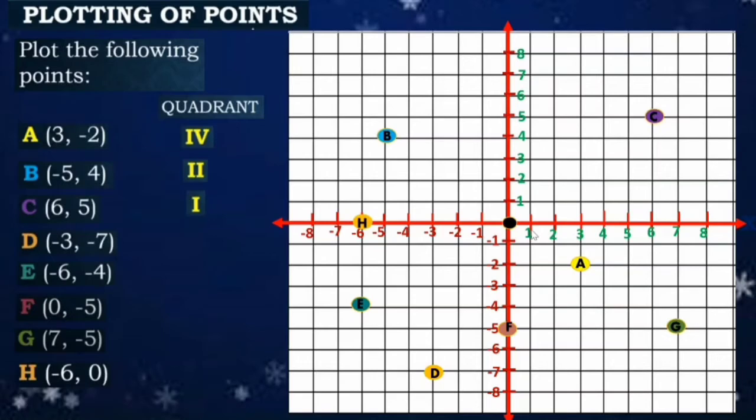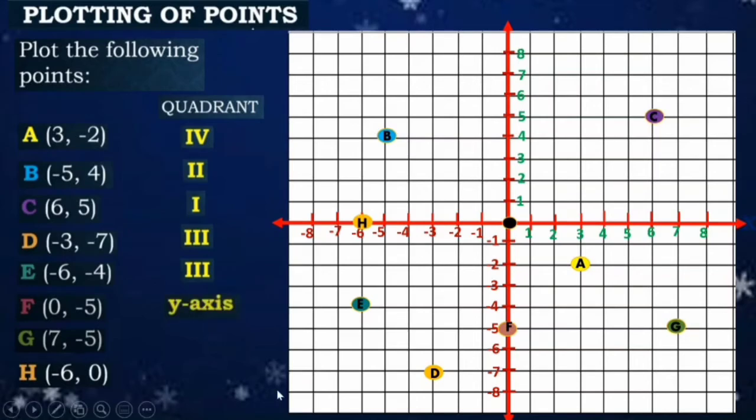So, point C lies on quadrant 1 because it is both positive. Okay, pag parehas positive, it lies on quadrant 1. Negative, negative, point B lies on quadrant 3. As you can see, parehas negative. So, point E also lies in quadrant 3. Point F, positive, negative. So, lie on the quadrant.